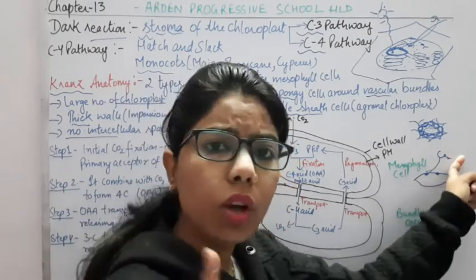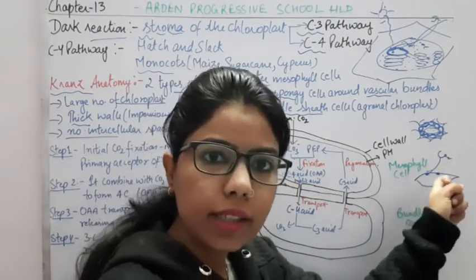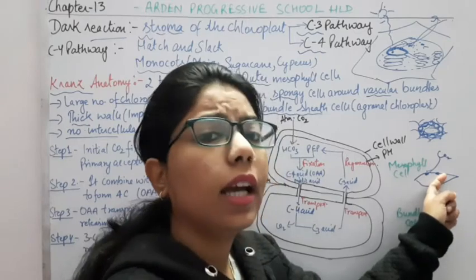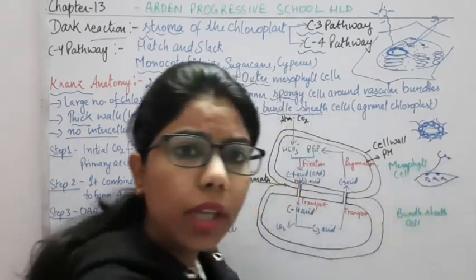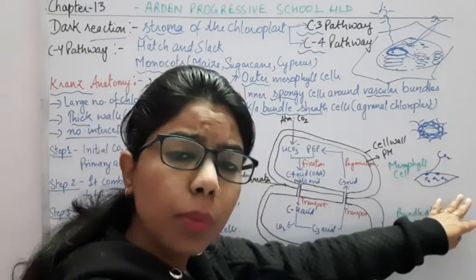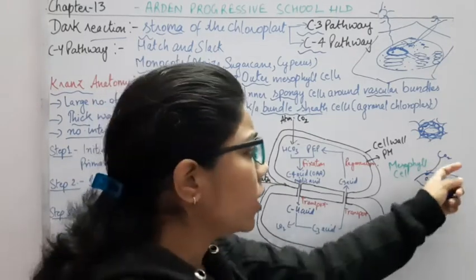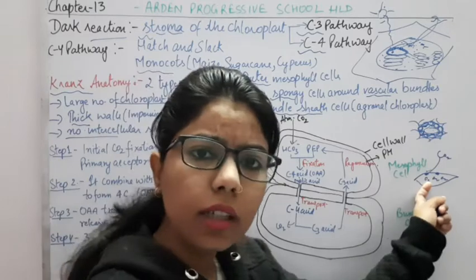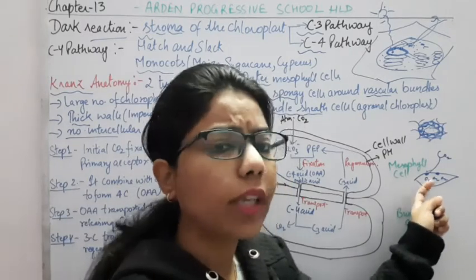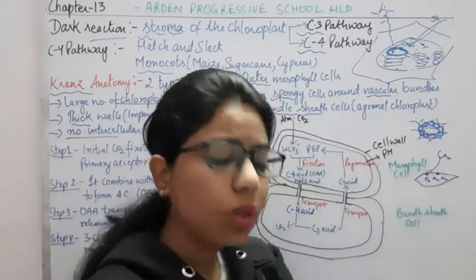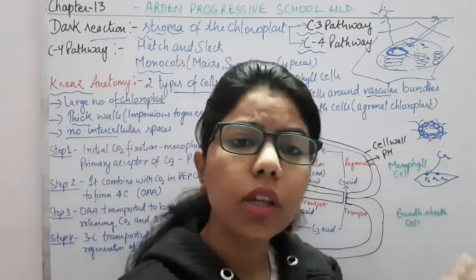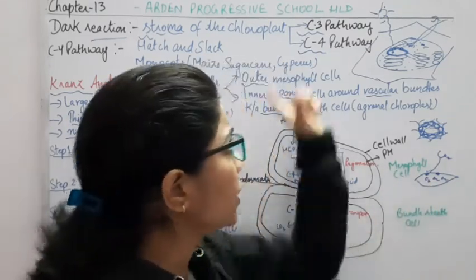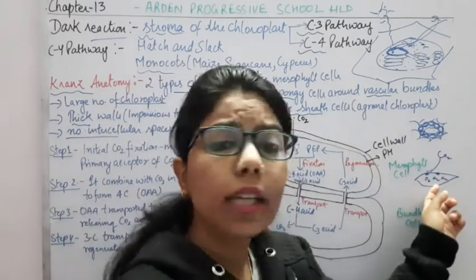The CO2 will not be able to enter inside these mesophyll cells, and there will be more production of oxygen. So if the stomata are closed, oxygen will accumulate inside the leaf, or we can say inside the cell, and due to this there will be photorespiration. What is photorespiration? In the presence of light, they are respiring.